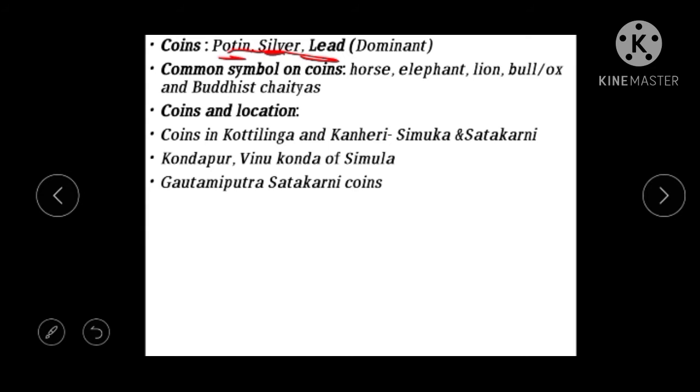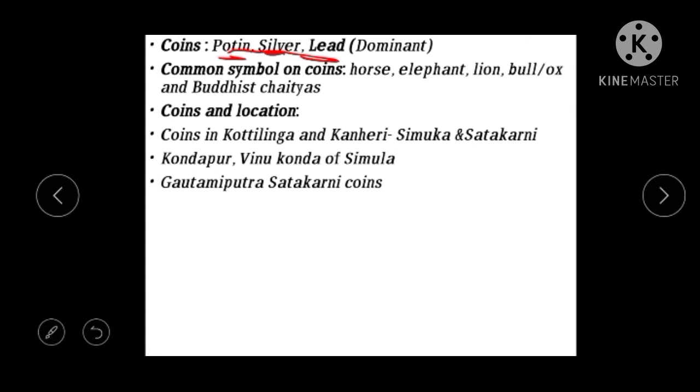The Karshapana coins were also used by them. What are Karshapana coins? They are a mixture of copper and silver. Then gold coins were also used. One gold coin was equal to 35 Karshapanas. Please write it down: each one gold coin equals 35 Karshapanas. The early coins were mainly written in Prakrit, but later on they were also written in Tamil.